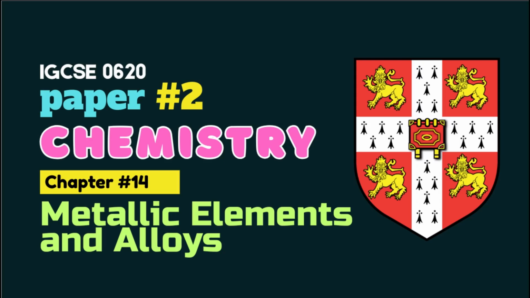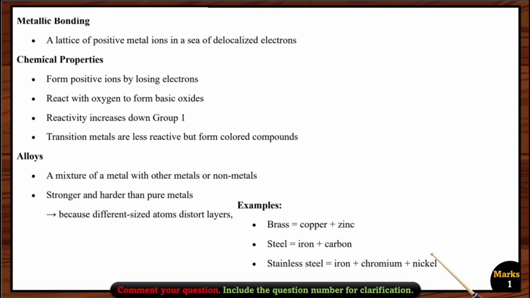Hi everyone, in this video we will cover past paper questions related to chapter 14, metallic elements and alloys. Before starting the chapter, we have to memorize some of the basic concepts related to it. First of all, we have to know what metallic bonding is. Metallic bonding is a bond formed between positive metal ions and a sea of delocalized electrons.